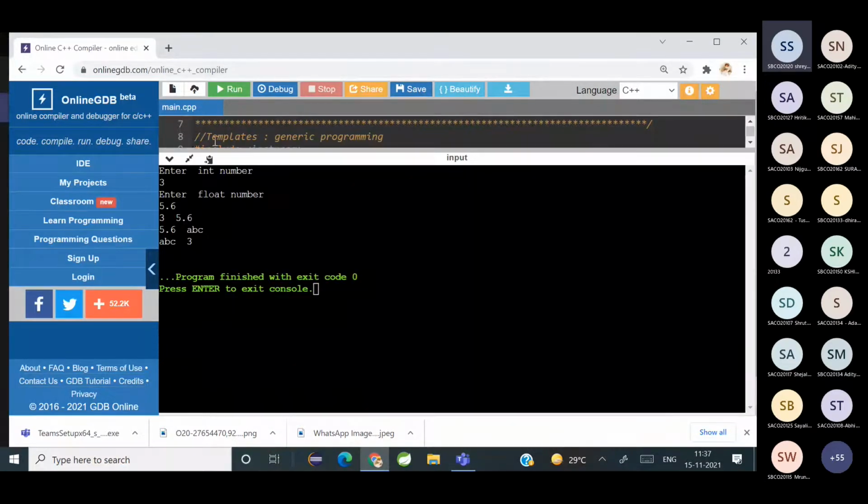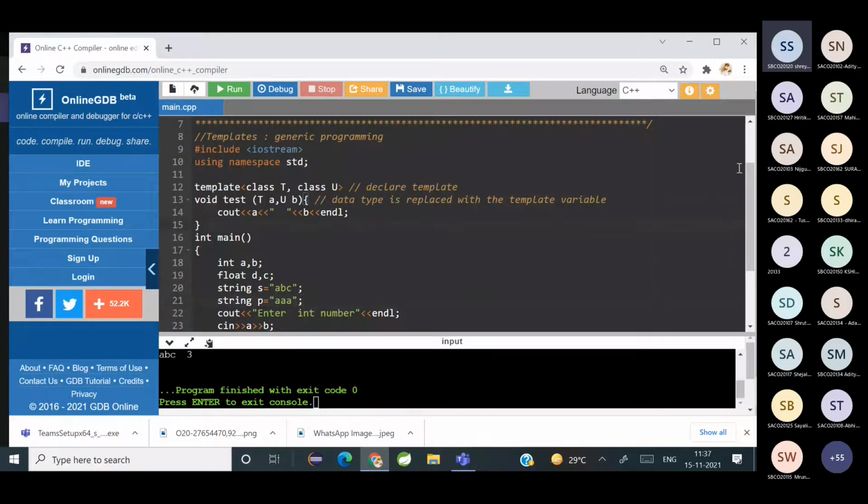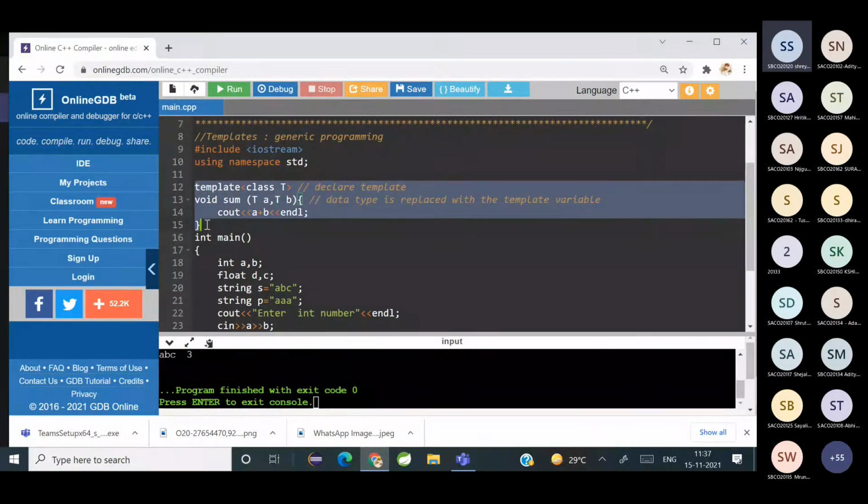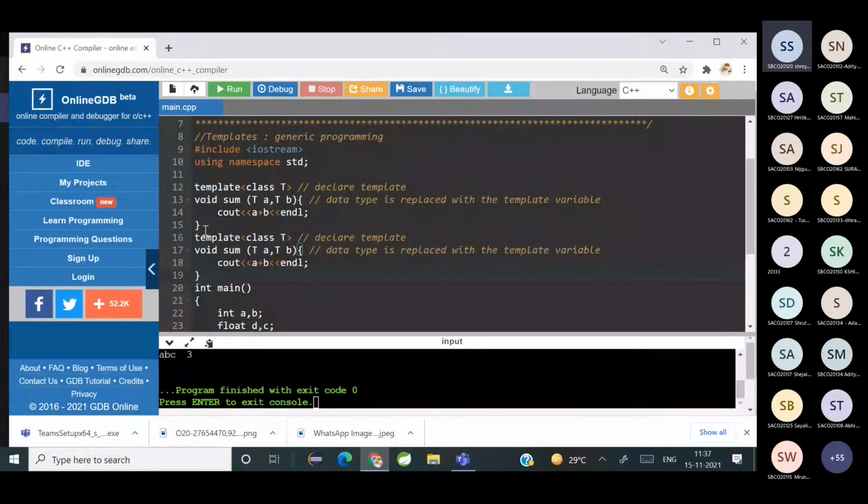Okay. And here I'm using T. Similarly, for each function you have to declare a template, because the scope of the template is only for the function where it is declared.